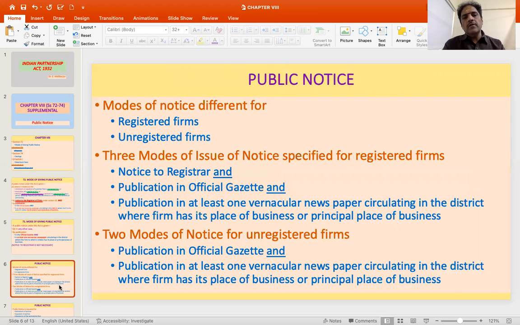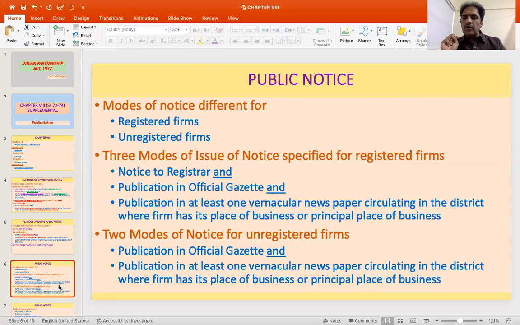So a public notice, the modes of notice are different for registered firms and unregistered firms. So there are 3 modes of issue of notice, public notice specified for registered firms. One is a notice to registrar under section 63. Second is publication in the official gazette. And third is publication in at least one vernacular newspaper circulating in the district where the firm has its place of business or principal place of business.